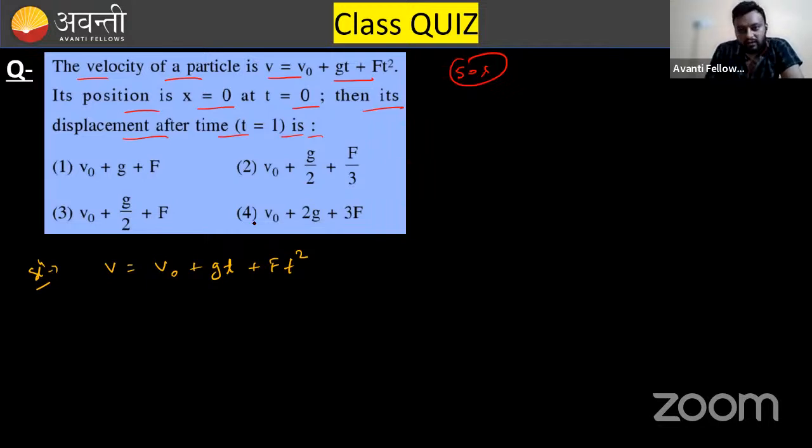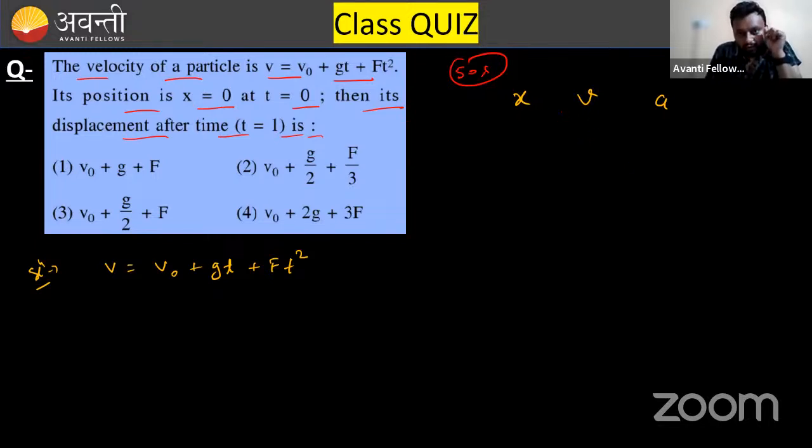Now I will just tell you one thing here. There are three quantities: position, velocity, and acceleration. Bhavnagar is saying option A. Okay, let's check. First of all, listen to what I'm saying.